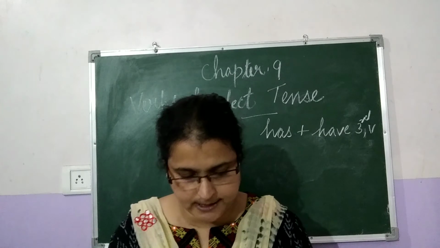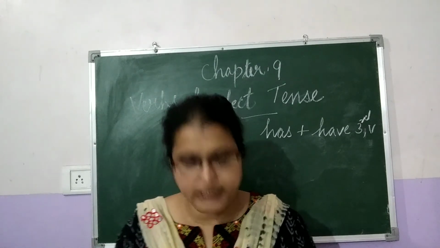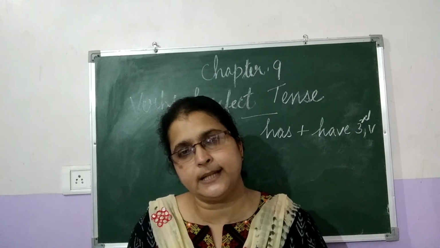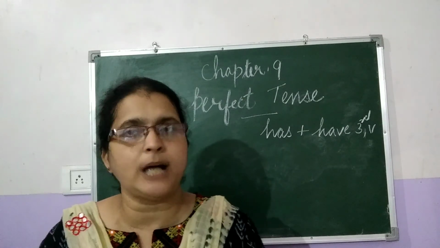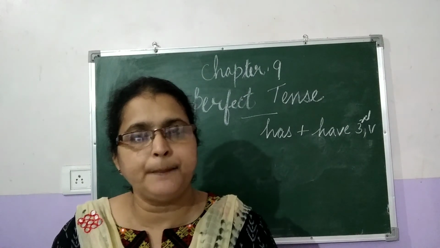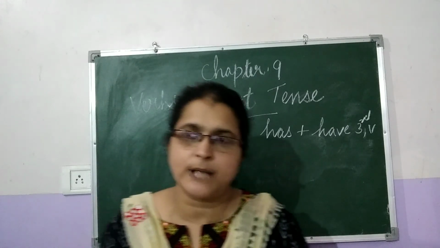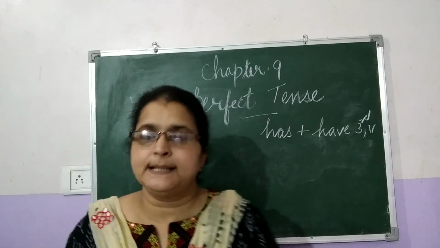You can also look at page number 78. For interrogative sentences, we have already learned that we write the auxiliary verb first. Has or have is the auxiliary verb in the present perfect continuous tense. Then comes the subject.